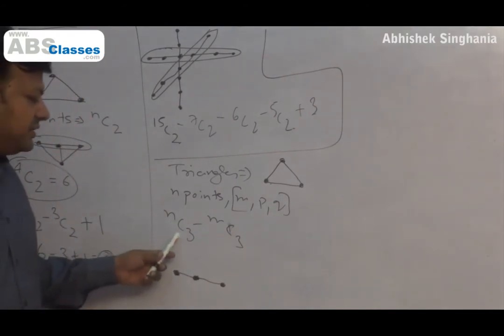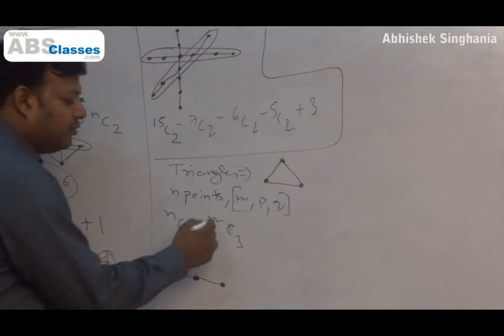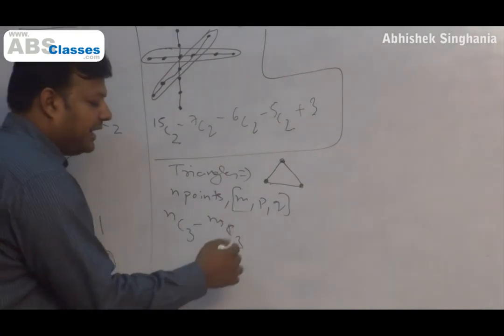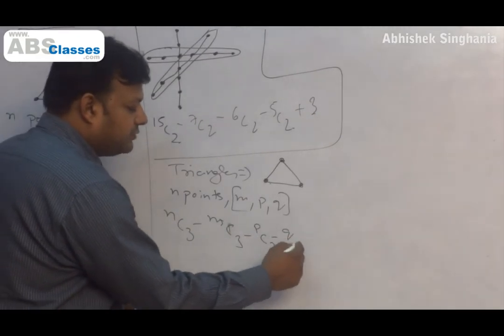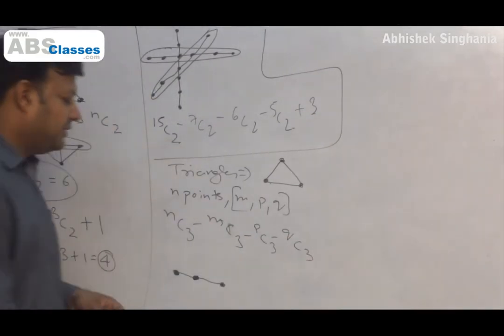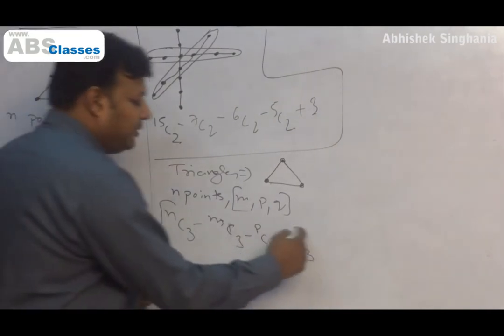Okay. So NC3, M points which are collinear will not give me a triangle, so subtract them. P points which are collinear, no triangle, subtract them. Q points which are collinear, no triangle, so subtract them. So this should be my answer. Do I need to add anything?